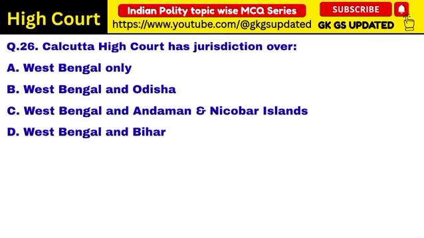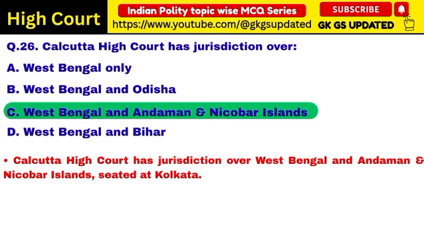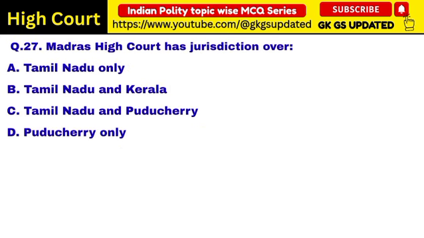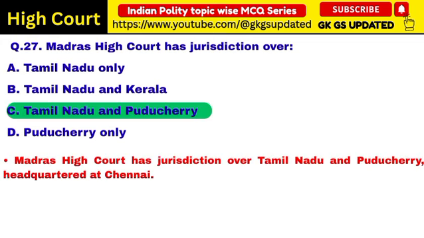Next question. Calcutta High Court has jurisdiction over. Correct answer: West Bengal and Andaman and Nicobar Islands. Calcutta High Court has jurisdiction over West Bengal and Andaman and Nicobar Islands, seated at Kolkata. Next question. Madras High Court has jurisdiction over. Correct answer: Tamil Nadu and Puducherry. Madras High Court has jurisdiction over Tamil Nadu and Puducherry, headquartered at Chennai.